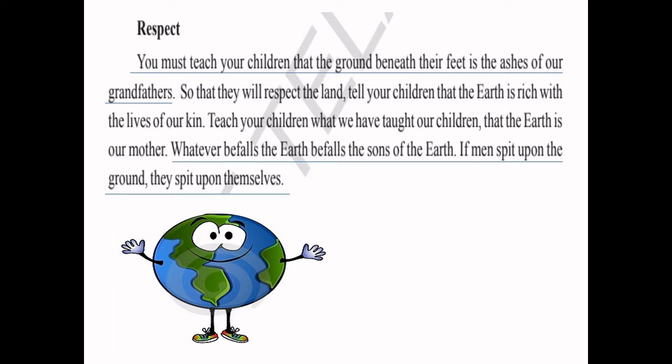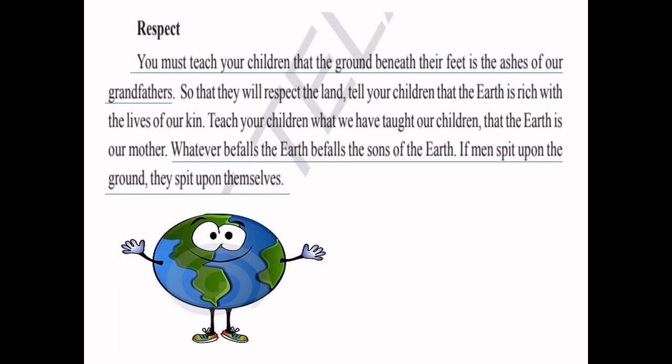Here, he is asking white man to teach their children to respect the land, and he wanted them to treat earth as their mother. And he is asking not to spit. He is giving a quotation that if man spit upon the ground, they spit upon themselves.